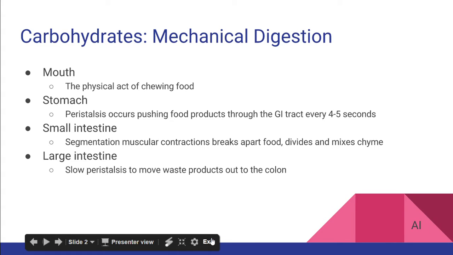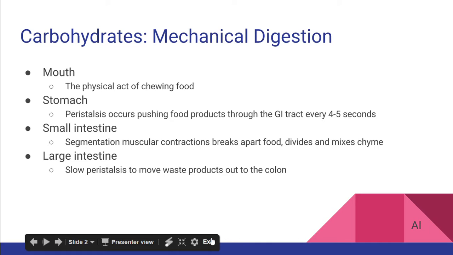Starting with carbohydrates, mechanical digestion. Once food enters the mouth, mechanical digestion begins. Chewing physically breaks down food into smaller pieces so that it is easier to swallow and digest. Food then travels down the esophagus and into the stomach.